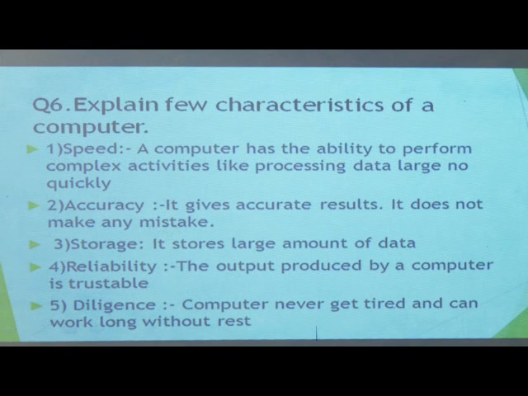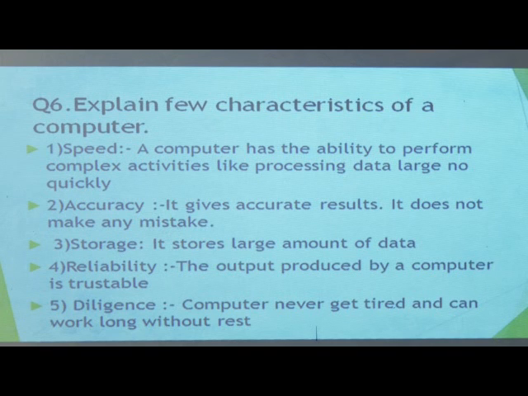Next, accuracy. If we give correct data, then the computer can give a correct result without making any mistake. Next, storage. It stores a large amount of data. Reliability.